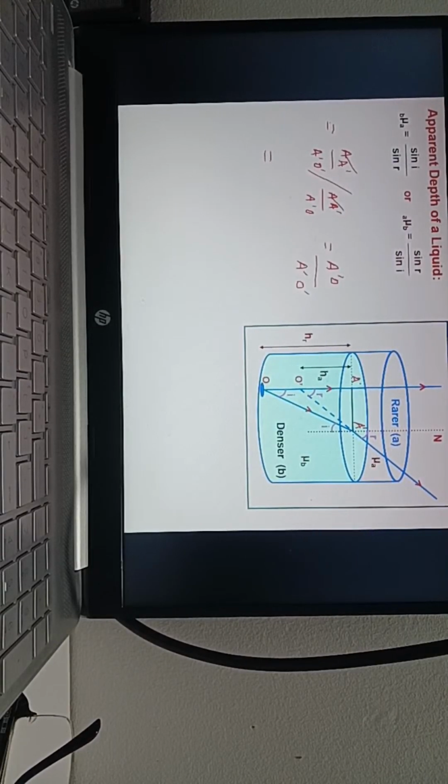So what you will get here, A dash O means very close. That is A dash O is equal to AO dash divided by, and A dash O is approximately equal to AO. So A dash O is called HR. Sorry, AO dash is what?